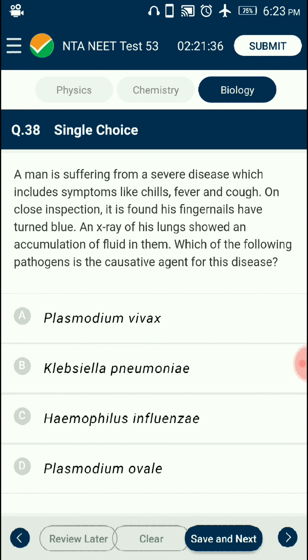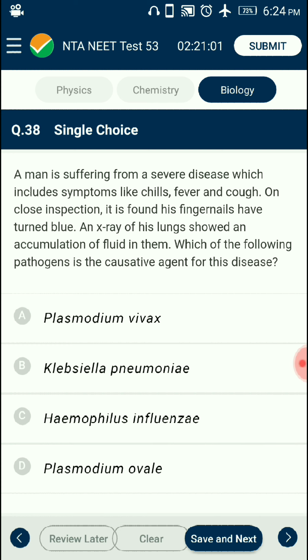Question number 38. A man suffering from a severe disease has symptoms like chills, fever, and cough. On close inspection, it is found his fingernails have turned blue, and an X-ray of his lungs showed an accumulation of fluid in them. Which of the following pathogens is the causative agent for this disease? Bacteria like Streptococcus pneumoniae and Haemophilus influenzae are responsible for the disease pneumonia in humans, which infects alveoli, that is, air-filled sacs of the lungs.